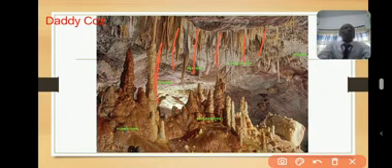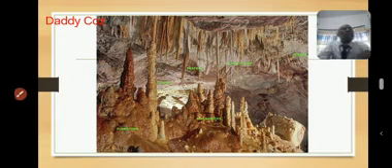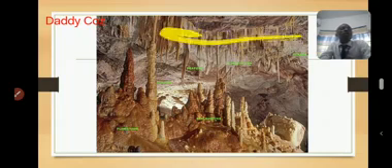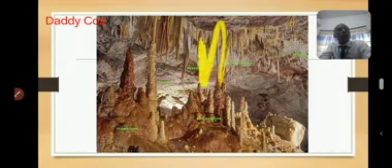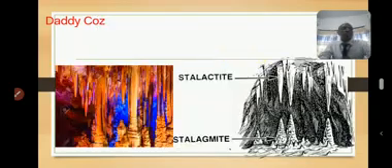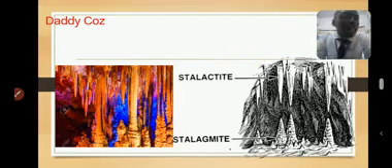Now, the pillar of limestone that is growing down from the roof of the cave is what is called stalactite. This pillar of limestone that is coming from up to down, you call stalactite.